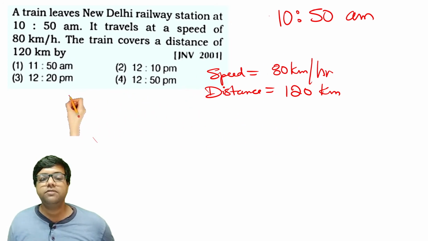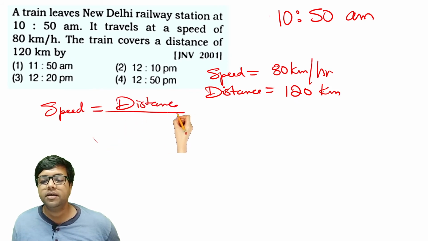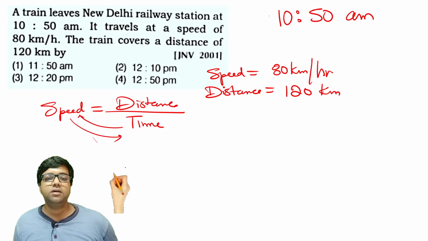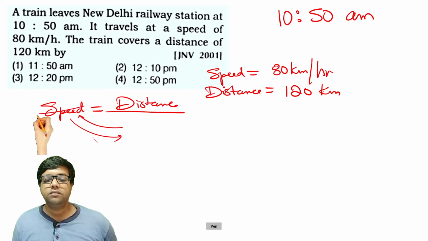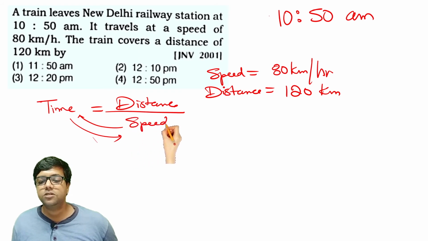You know the formula for speed? Speed is equal to distance by time taken. Now the time can be cross multiplied with speed, so you get time is equal to distance by speed.